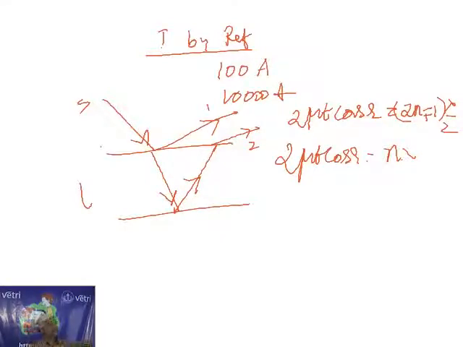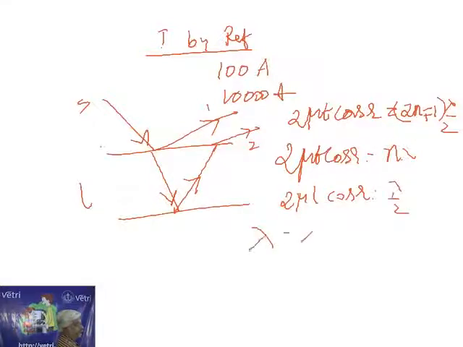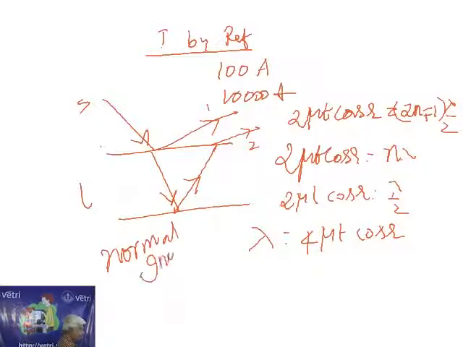So here also 2 mu t cos r is equal to lambda by 2. Generally for first order, if n is equal to 0, 2 mu t cos r is equal to lambda by 2, or lambda is equal to 4 mu t cos r. Usually the problem is given under normal incidence. Normal incidence means i is equal to 90. If i is equal to 90, r becomes 0, don't forget it.